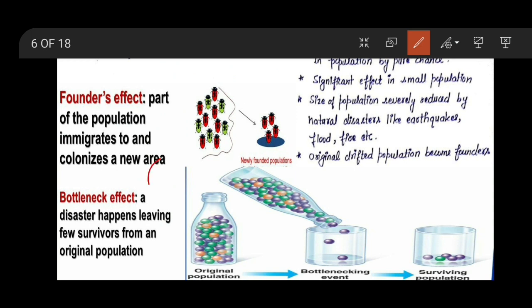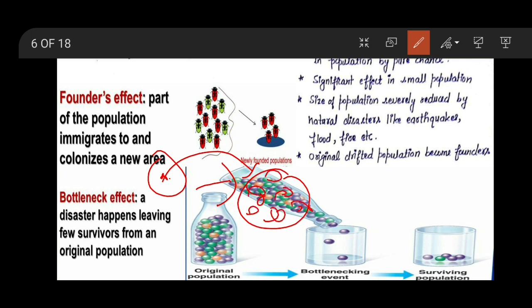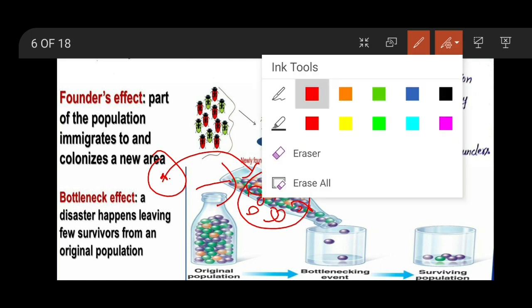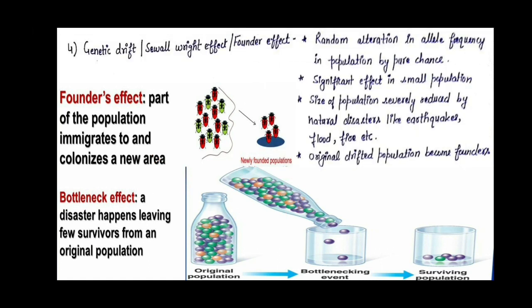Now suppose only one individual remains after this calamity, and this one individual migrates to a new place and forms a new population. Then we say it is a founder effect, because it will act as a founder species and it is going to form species of its own.